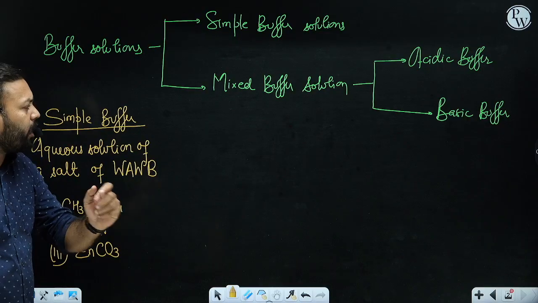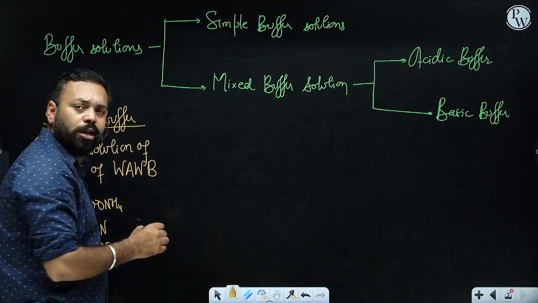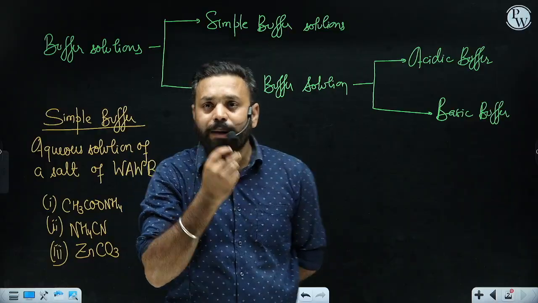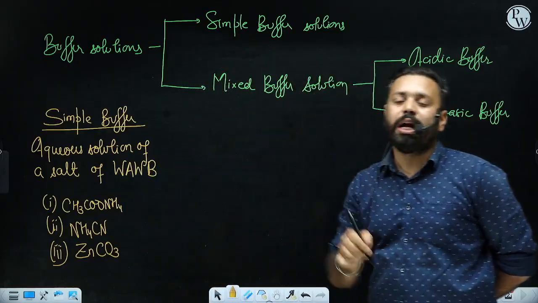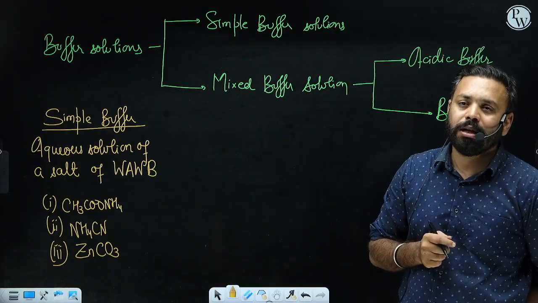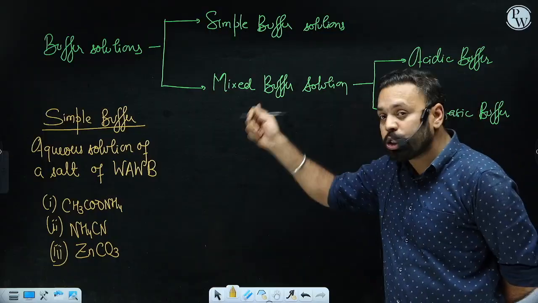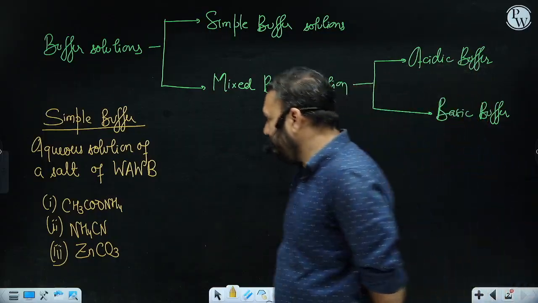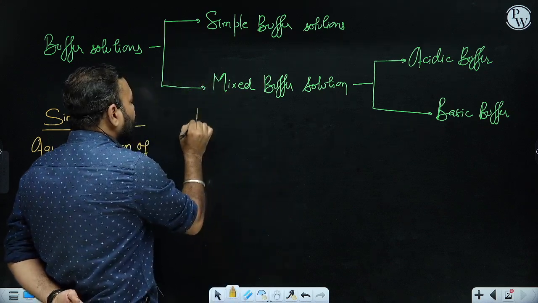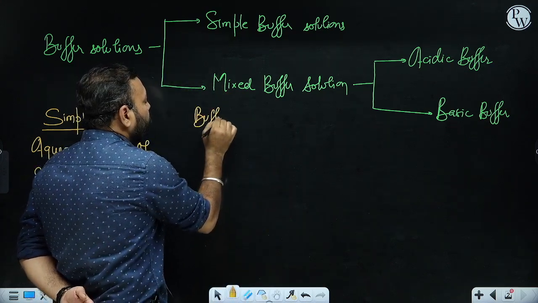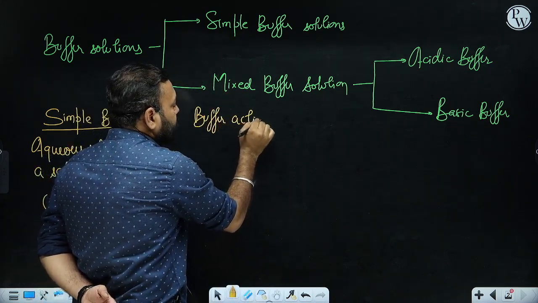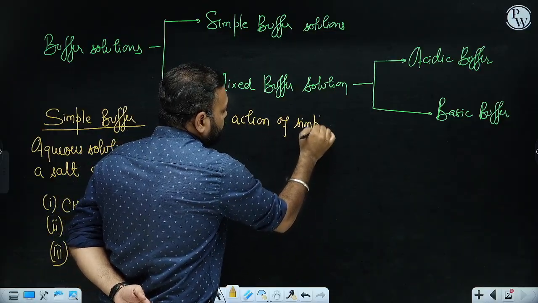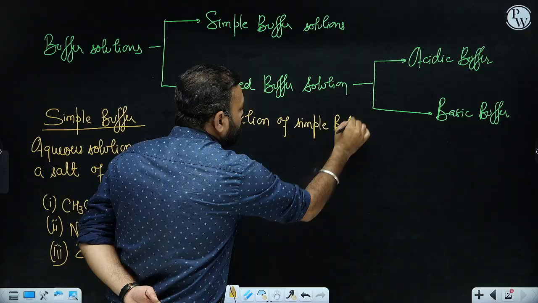Now you will be thinking, sir, how are they going to manage if you are adding acid from outside? How is the pH not changing that much? If you are adding base from outside, how is the pH not changing that much? How is it possible? How is this solution resisting the change in pH? So let me explain, and that is called buffer action. That is called buffer action. So we'll call this the buffer action of simple buffer.